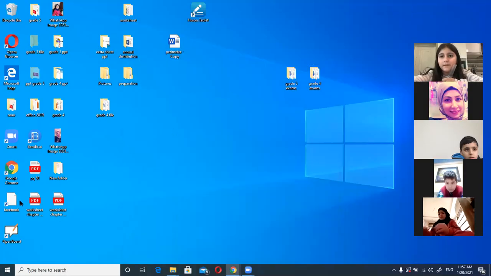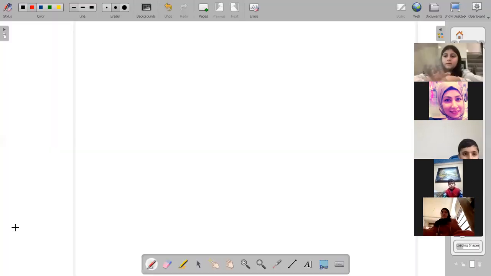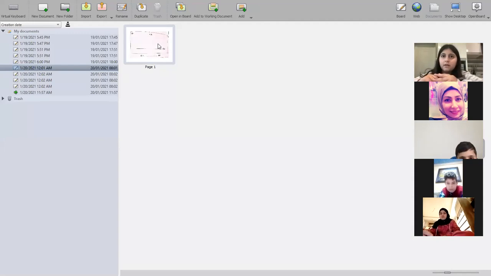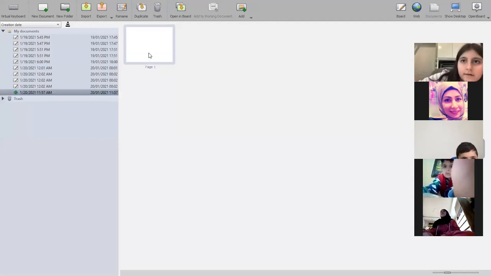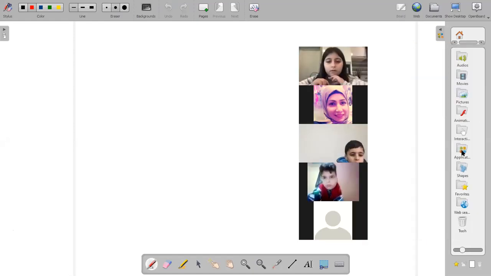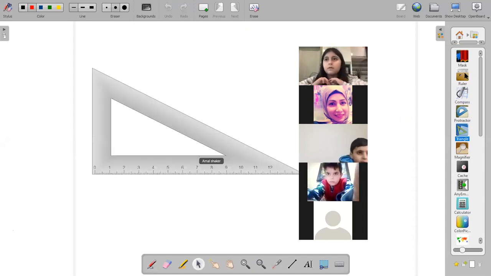Okay, let me start. I will show you the set square and the ruler. Okay, wait a minute. This is the set square and this is the ruler.